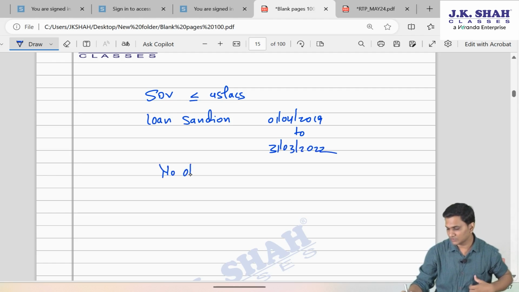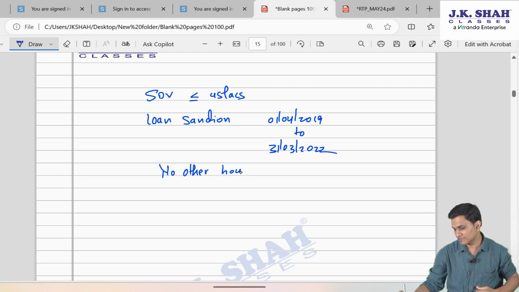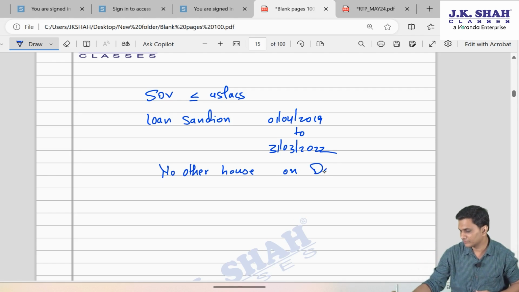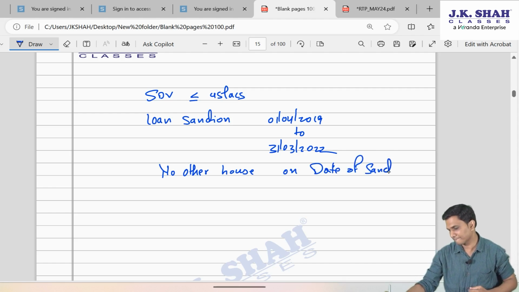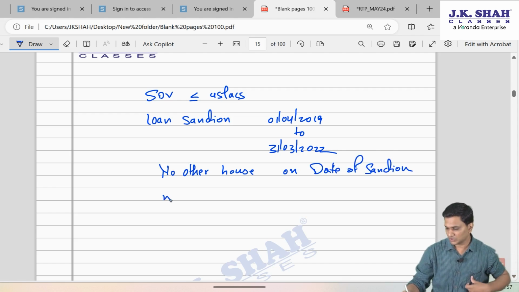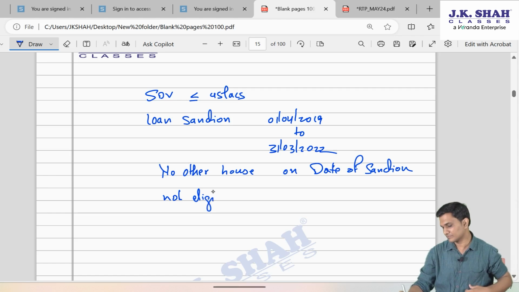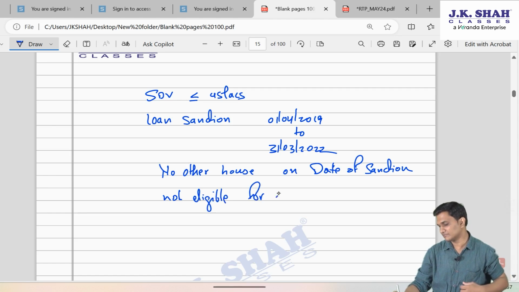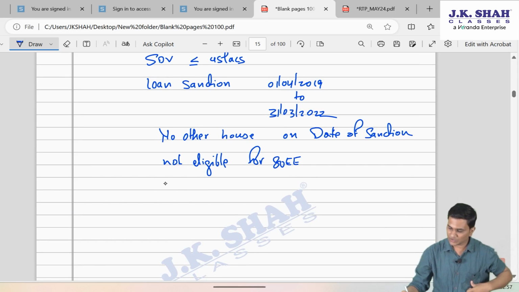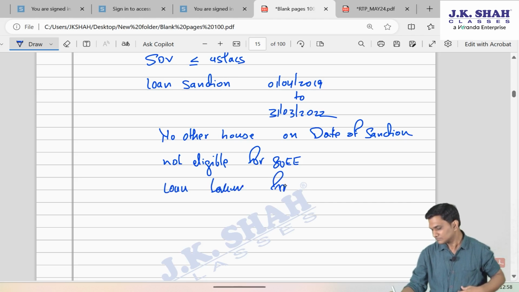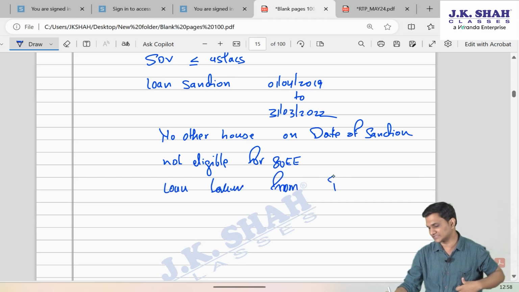Similarly, no other house on date of sanction, not eligible for 80EE, which was again an exceptional section which came only for the loan sanctioned in 16-17, and loan taken from financial institution or housing finance companies.